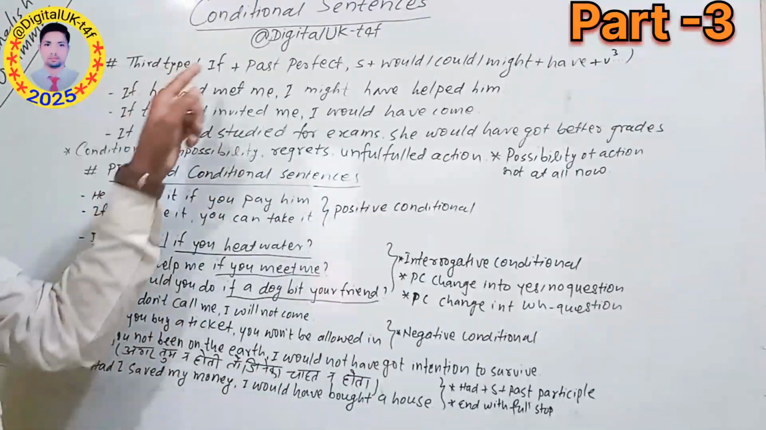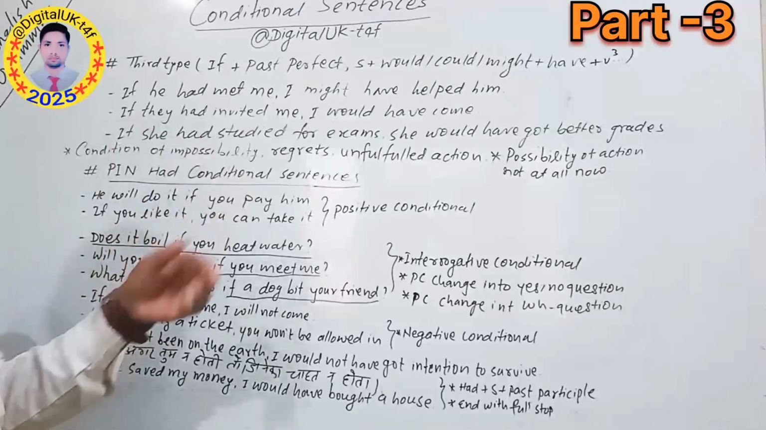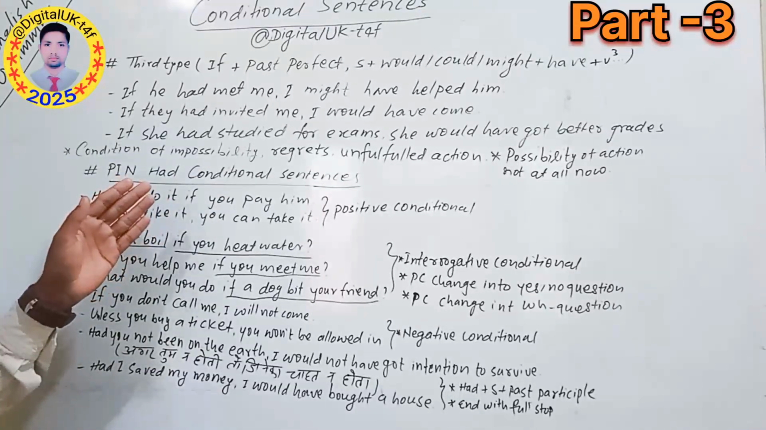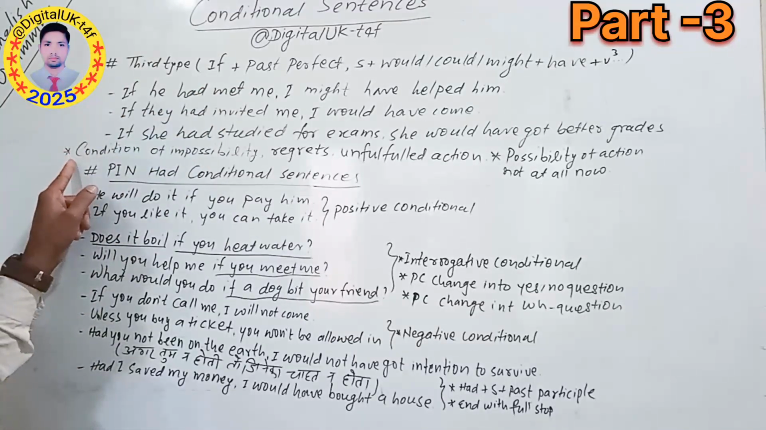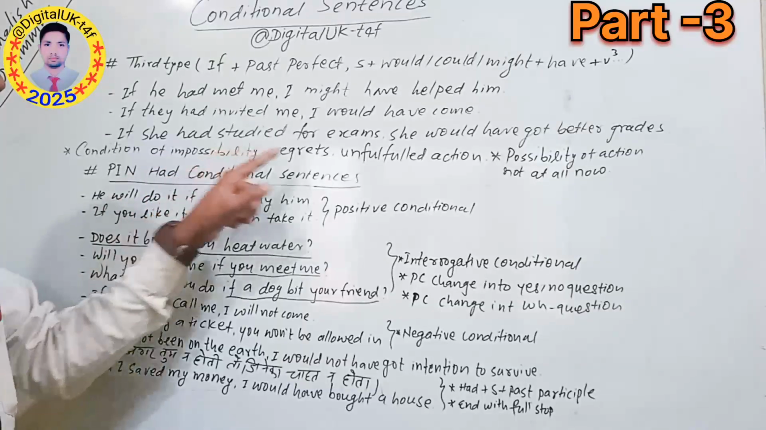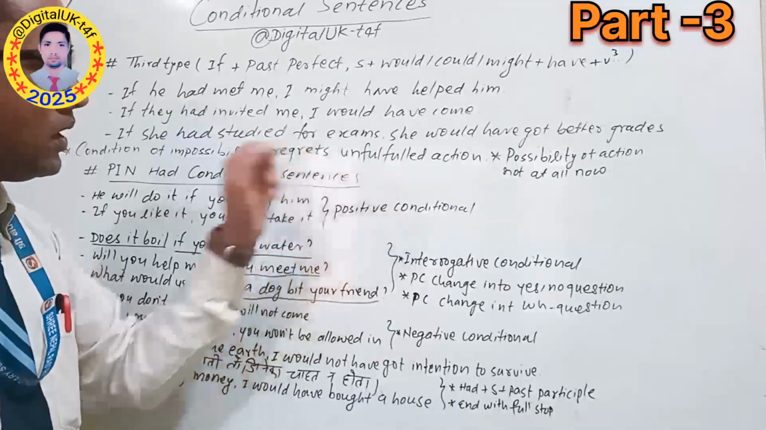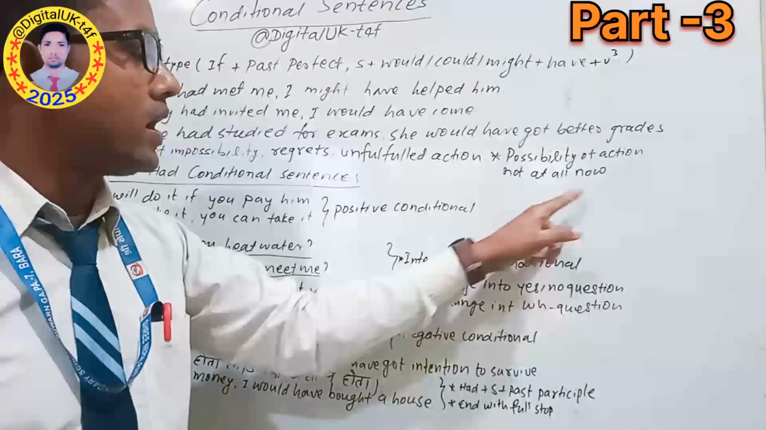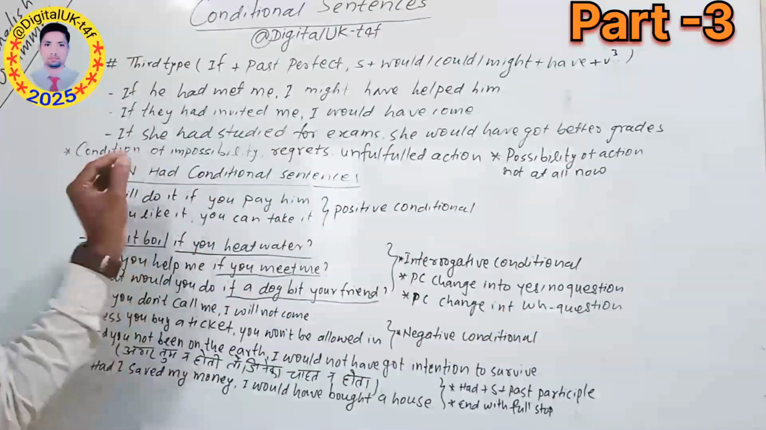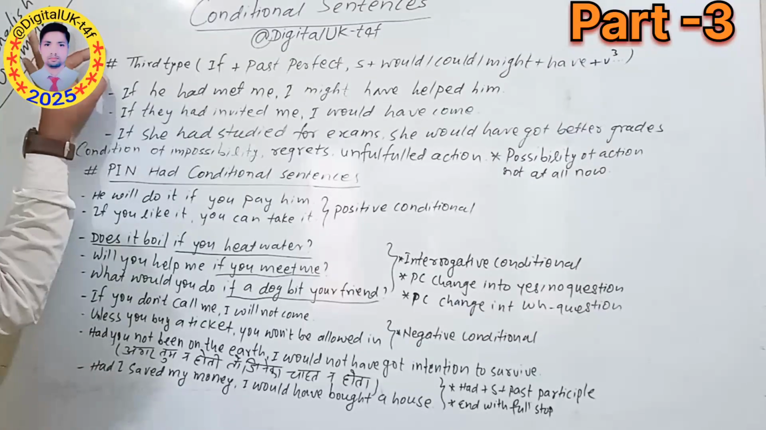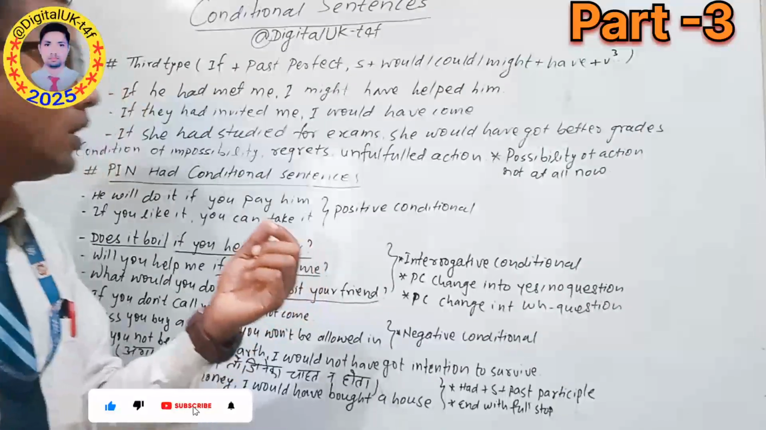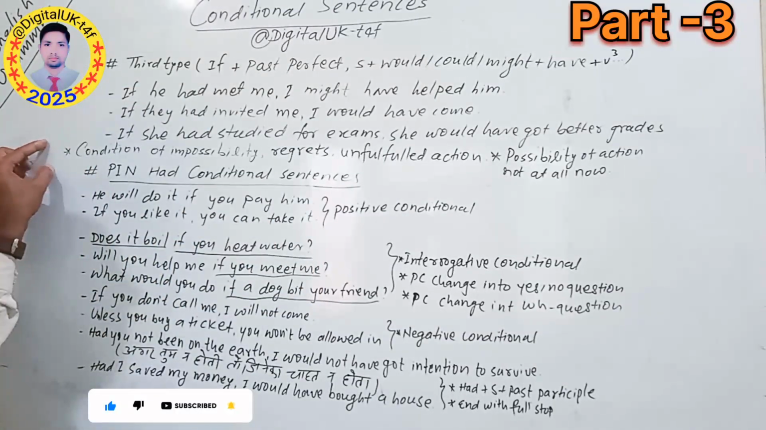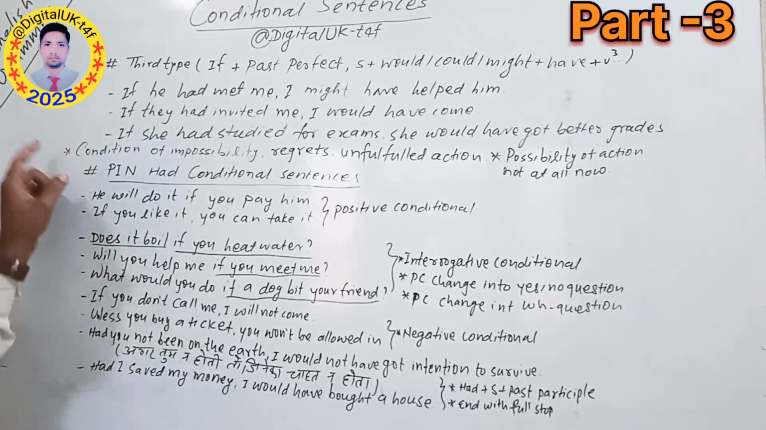So you can say, in another way, in which condition we can use this structure. It is also called the condition of impossibility, regrets, unfulfilled action, and possibility of action that has become not at all now. We should not only understand its structure, we should also know in which condition we can use the third type of conditional sentence. So this is the use of the third type.